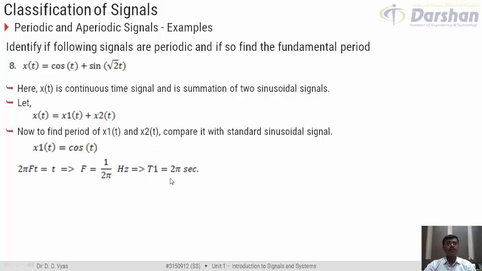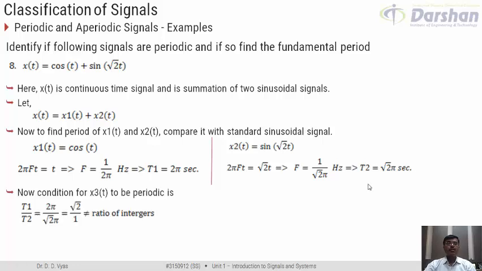Similarly, if we try to find the period of x2, I would compare 2 pi ft with root 2t. So f would come out to be equal to 1 by root 2 pi. That is, your time period T2 would be equal to root 2 into pi seconds. Now, to find the condition of periodicity, let us take the ratio of T1 and T2. This pi and pi would cancel. 2 divided by root 2 would basically give me root 2 by 1.